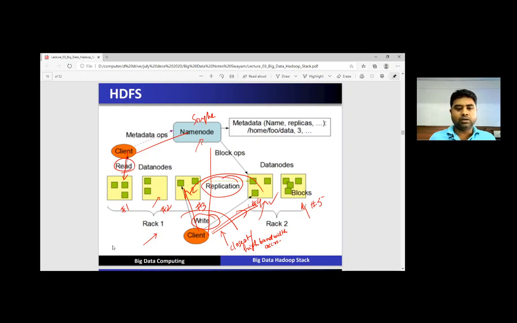There are different data nodes in a cluster. Suppose you have 100 or 1000 data nodes, and they follow the rack awareness concept. Suppose that in a single rack there are 10 data nodes, then we have 10 racks to store 100 data nodes. So the arrangement of data nodes in HDFS follows the rack awareness concept.